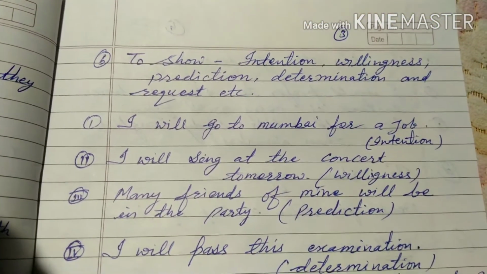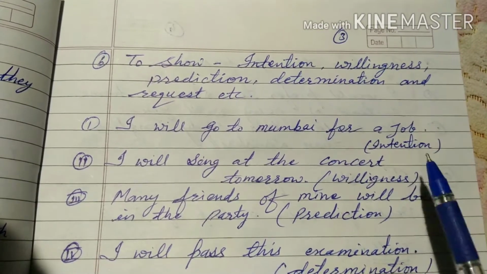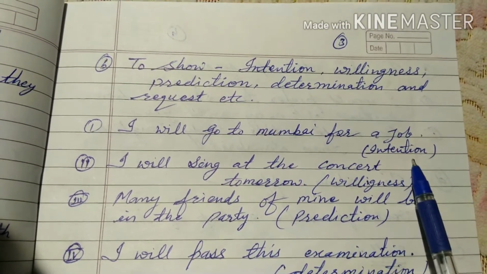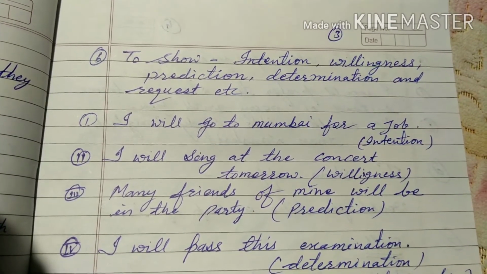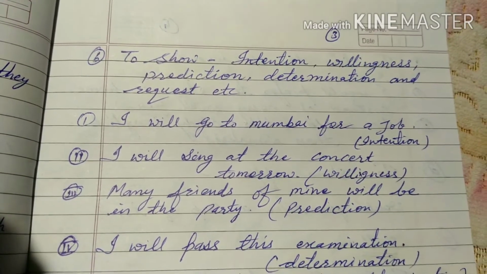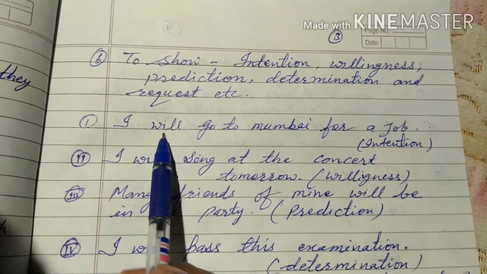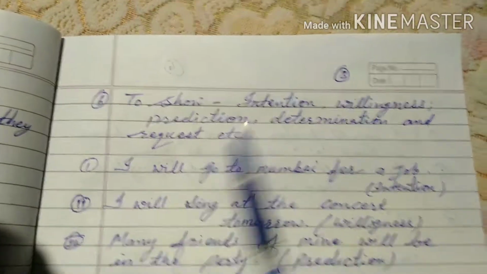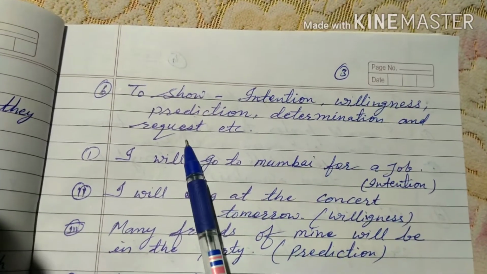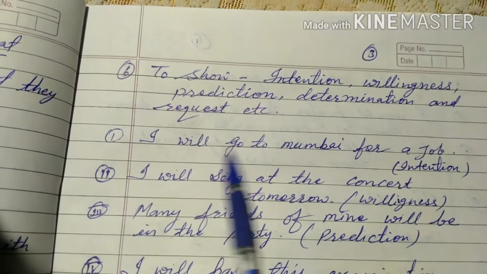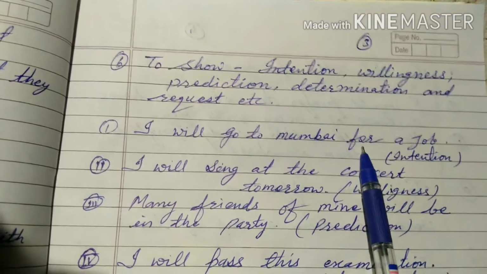Here we use will, because it shows the intention, willingness, prediction, determination and request.